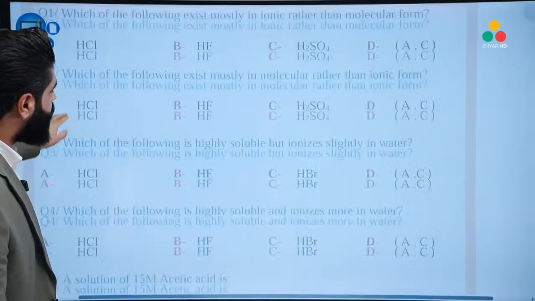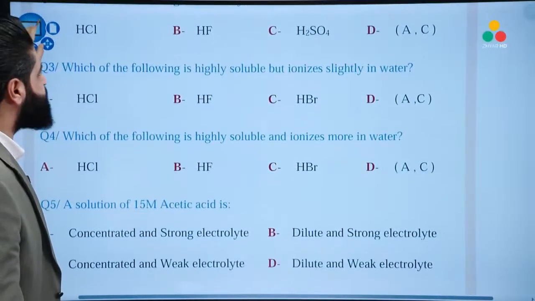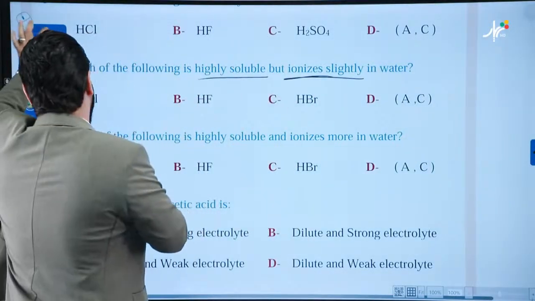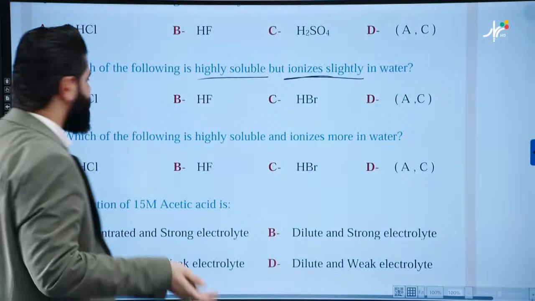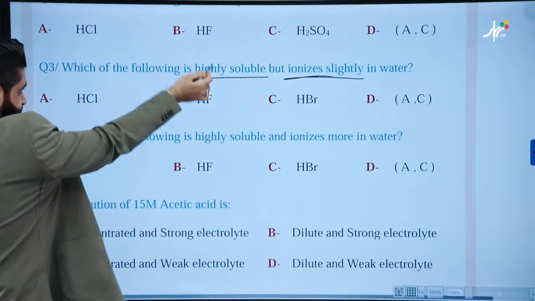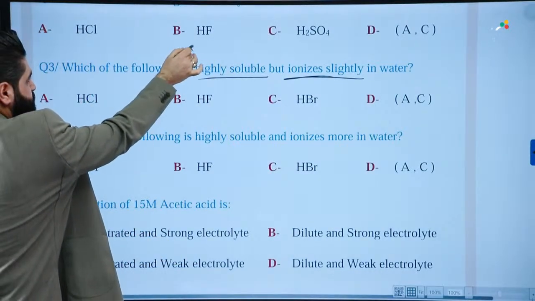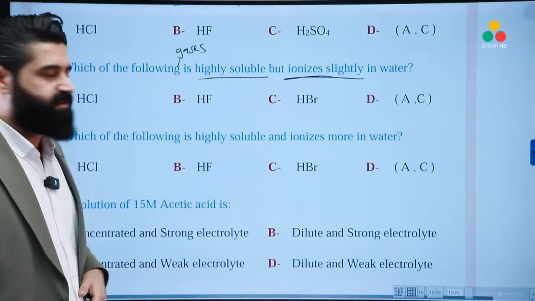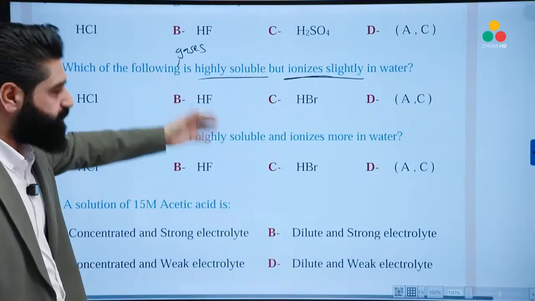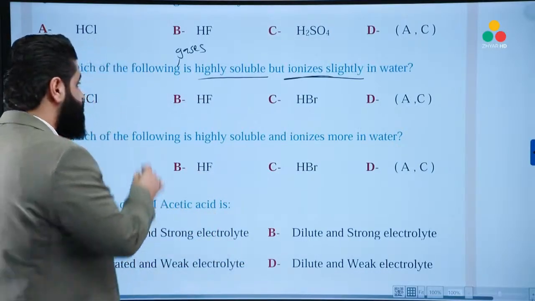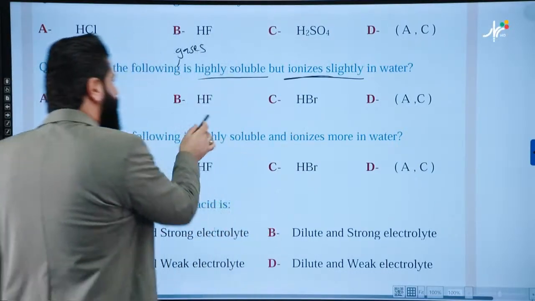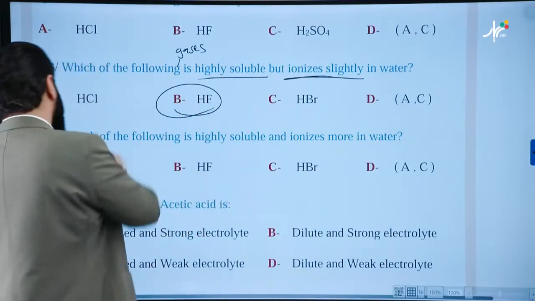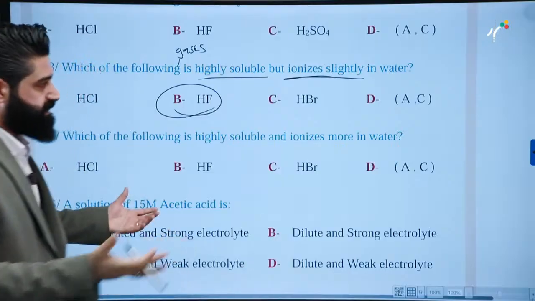Which of the following is highly soluble but ionizes slightly? Highly soluble but ionizes slightly. First of all, it's better if I say which of the following gases. Once you see this, it means they are already in their gaseous state. First, all of them are highly soluble, but this one ionizes slightly because it's a weak acid. But these are ionized completely.